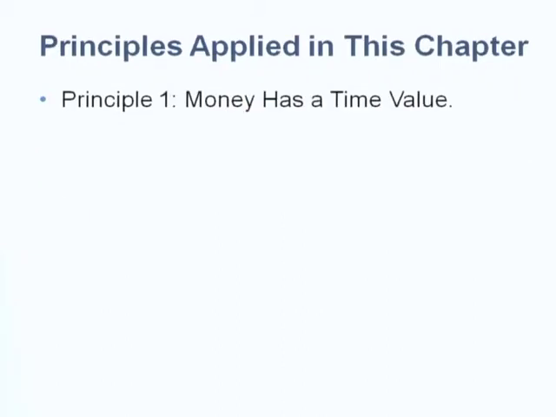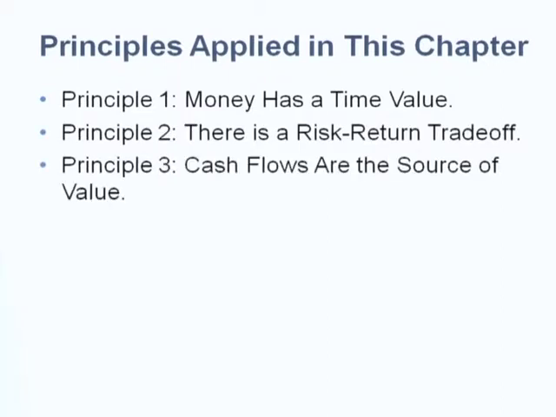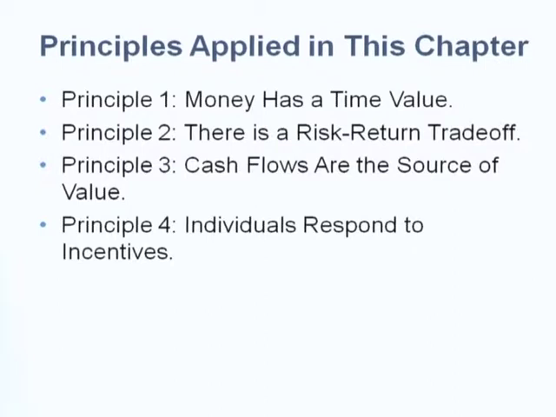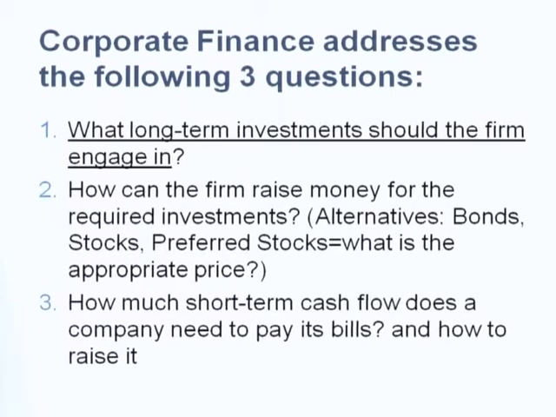So the principles that apply to this chapter are number 1, TVOM, right? Number 2, risk and return trade-off. Number 3, cash flows are the source of value. Number 4, individuals respond to incentives. So this chapter will concern the first question in order to become a successful CFO.